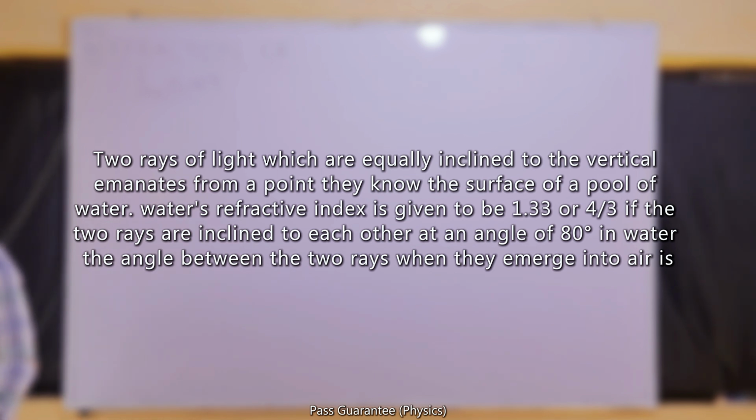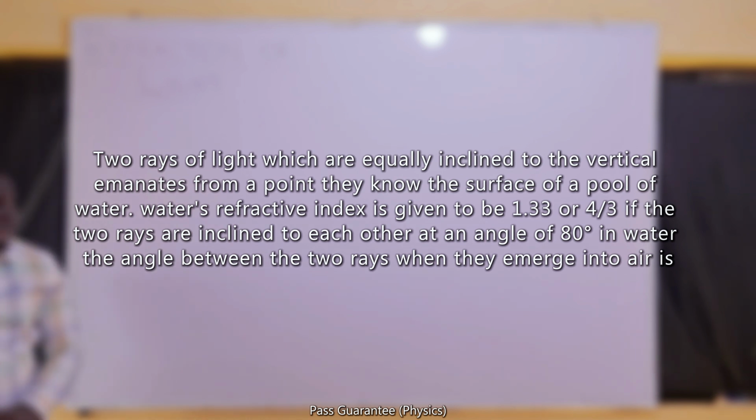Water's refractive index is given to be 1.33 or 4 over 3. If the two rays are inclined to each other at an angle of 80 degrees in water, the angle between the two rays when they emerge into air is dash.